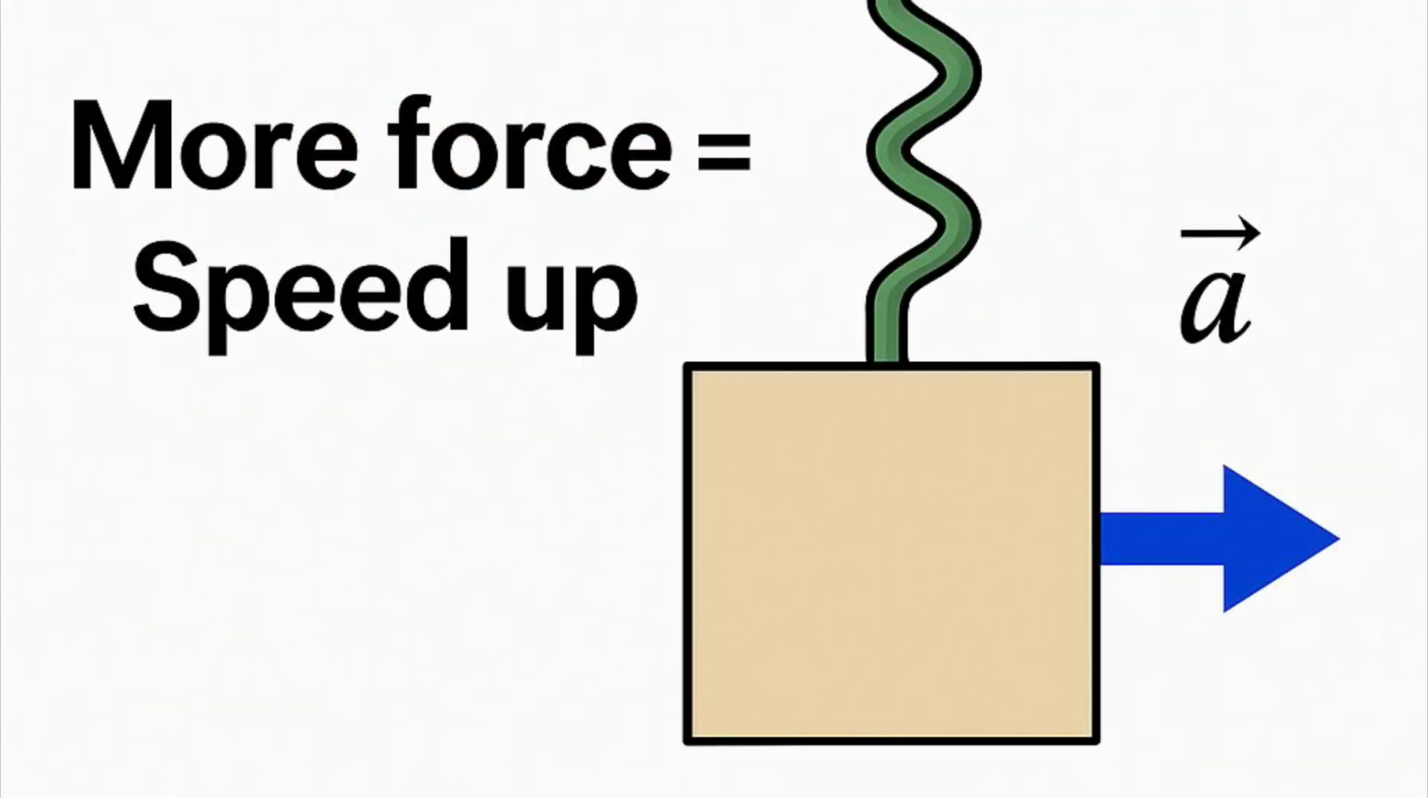If I wanted the weight to speed up, I'd need to apply another force. The more mass it has, the more force I need. That's Newton's second law in action. More mass means more force needed to get to the same acceleration.